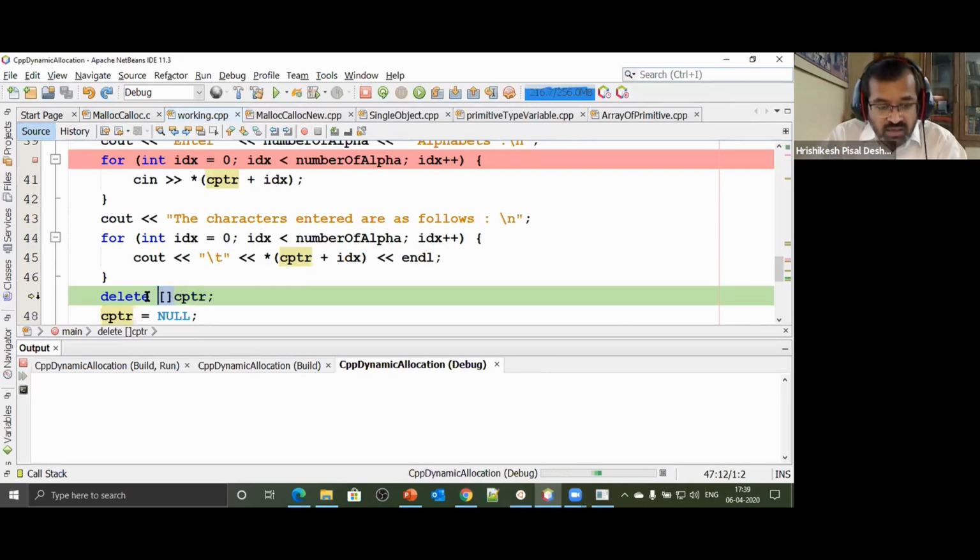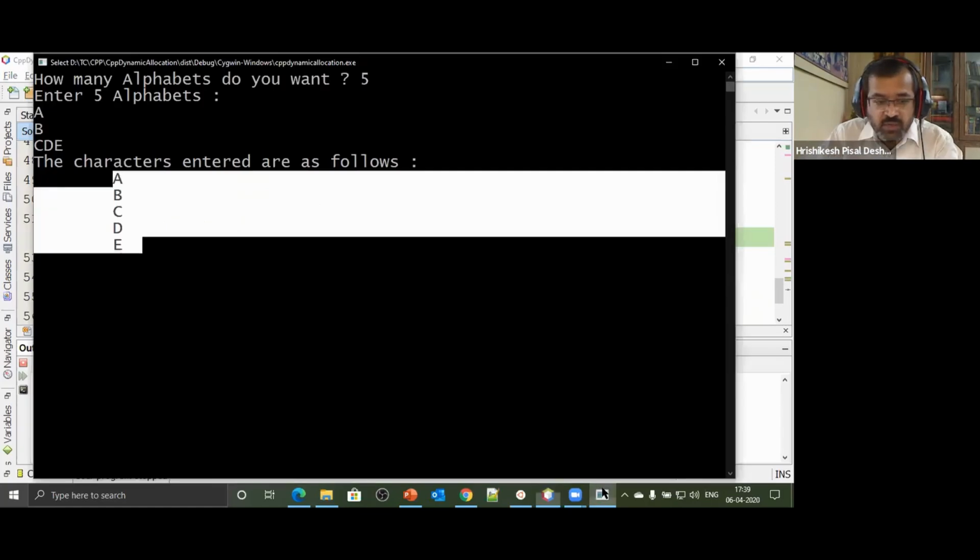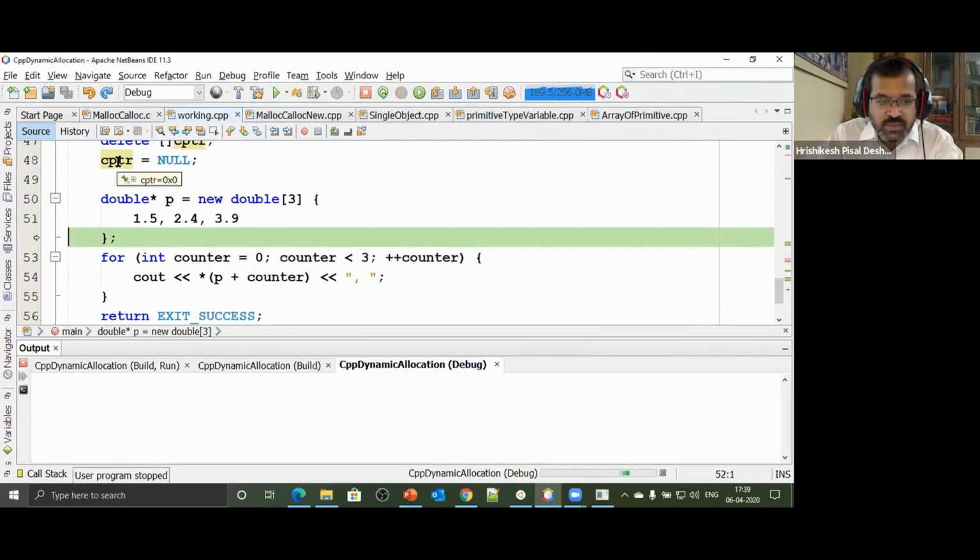And to avoid that, while deleting memory, I will say delete square bracket CPTR. Now when I say delete square bracket CPTR, in that case, that block of memory will get deleted. Here we go. It has now been deleted. Nothing to see, but memory has been deleted and CPTR has gone null.